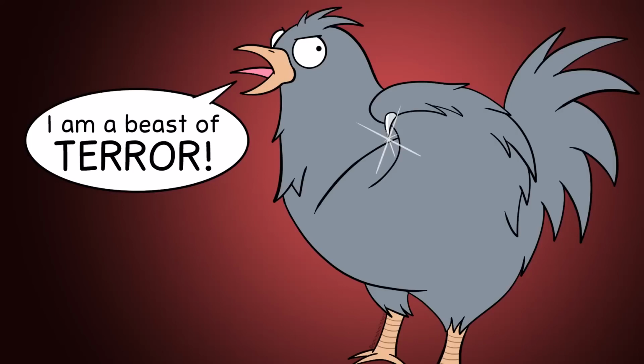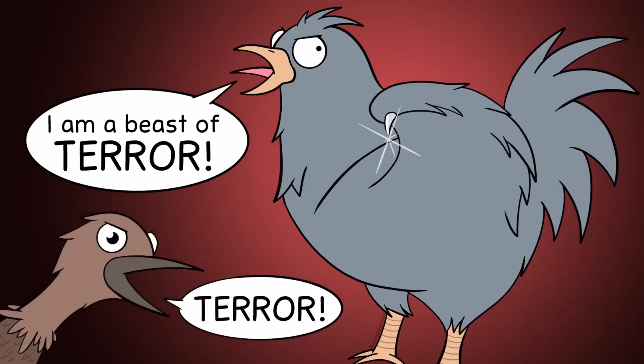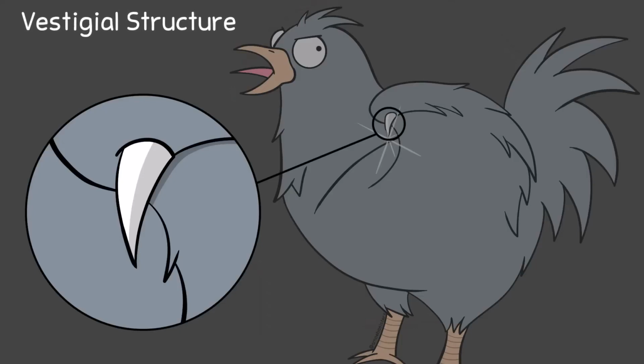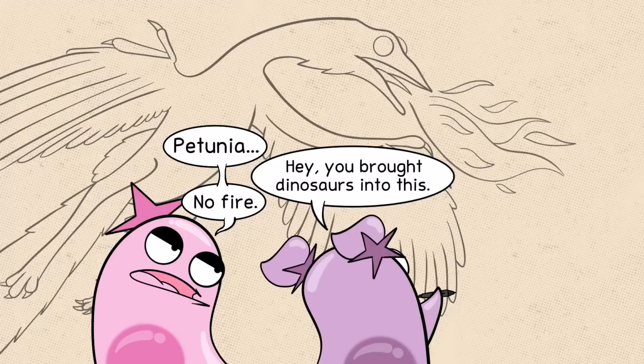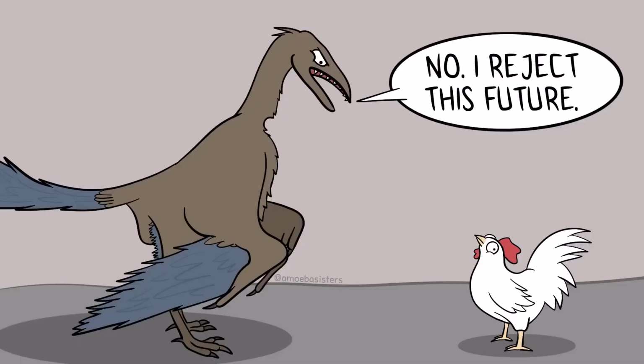Yep, it can be kind of hard to see with all the feathers, but for this chicken, it's a non-functional structure, and other birds can have it, not just chickens. The claw on the wing is considered a vestigial structure. A vestigial structure is inherited from an ancestor, but generally the structure has lost all or most of its function.